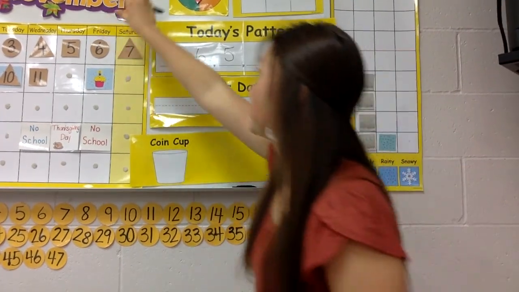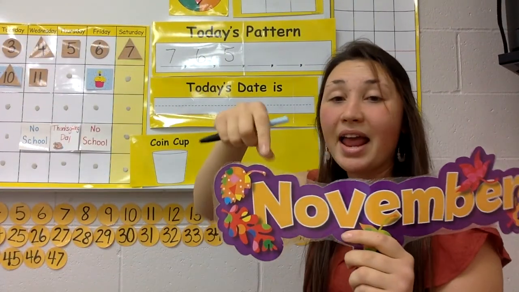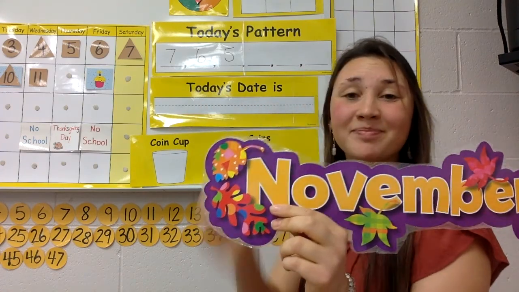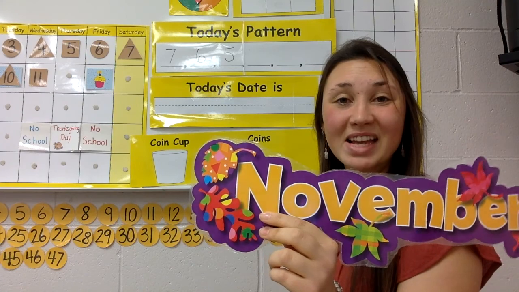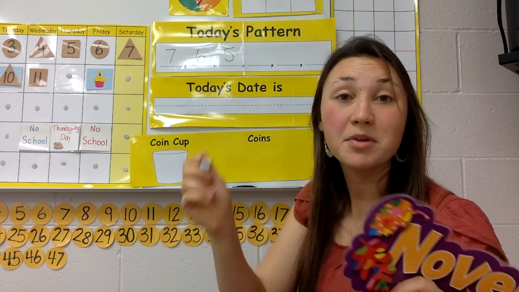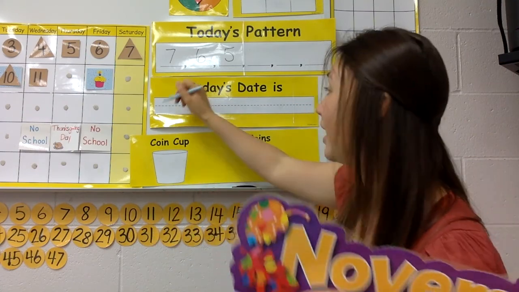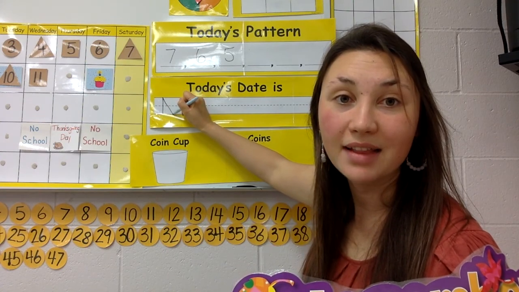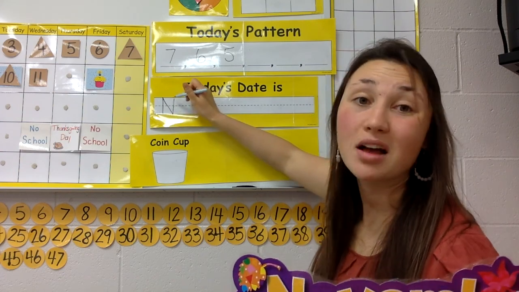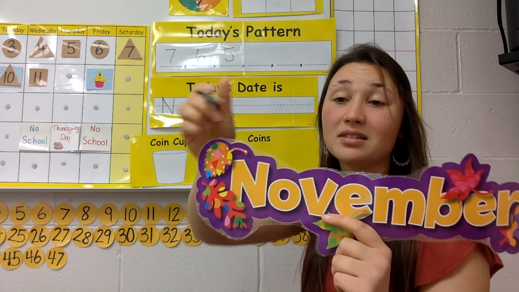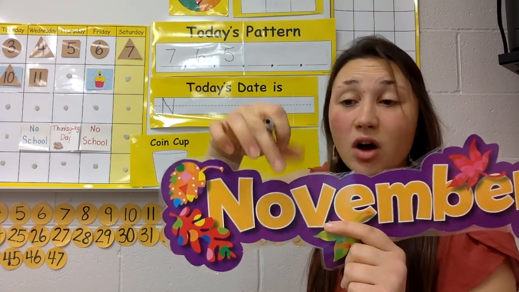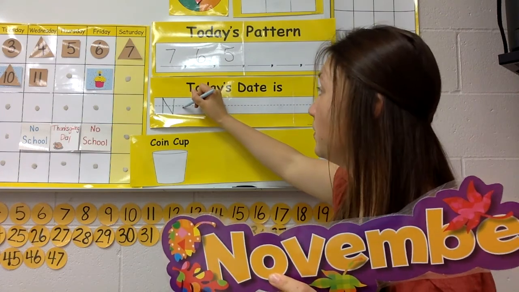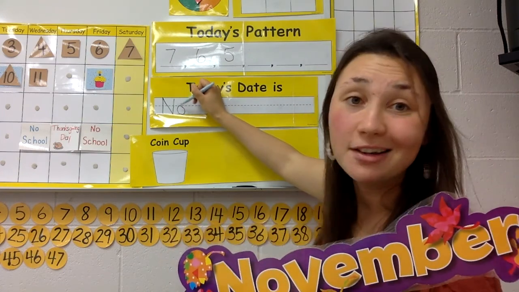Let's write November together. Remember, we always need a capital letter first. What letter comes first in November? That's right, an N. So grab your marker or your pencil if you're doing it on paper and make a capital N. Up, down to the right, and then up again. Your capital letter should be bigger than the rest of your letters, right? Because it's tall, and this O is going to be short, right? You know this is an O. So make your O. It shouldn't be the same size as your N.